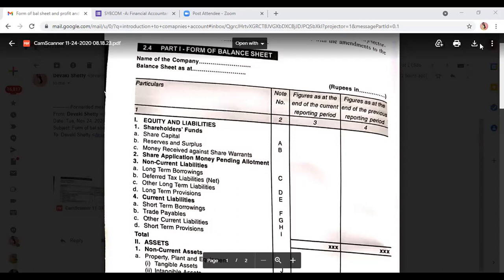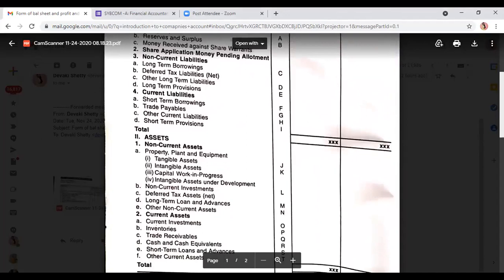Then we have current liabilities, liabilities which are for a short period of time, which include short-term borrowings, borrowings which the business has taken for a short period, for example bank overdraft, or a loan taken from a director. So that will be short-term borrowings. Trade payable means creditors and bills payable. Other current liability: any outstanding expenses, anything given, will be other current liability. Then short-term provision, like provision for tax, proposed dividend, provision for depreciation, etc.